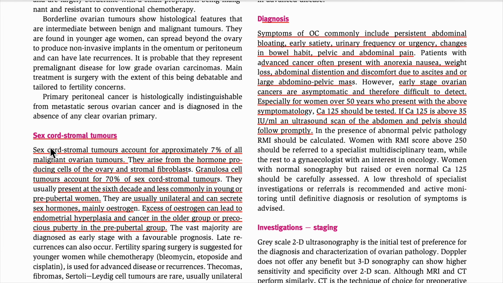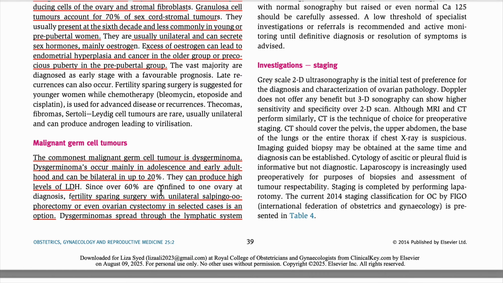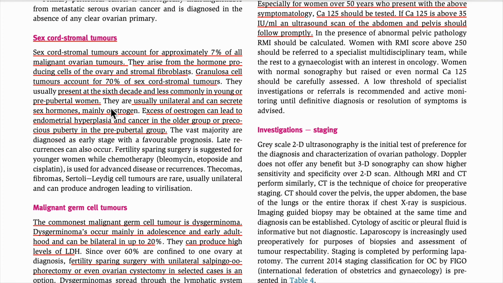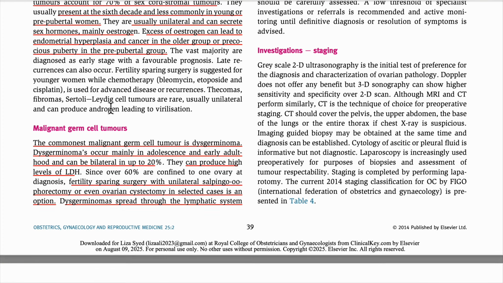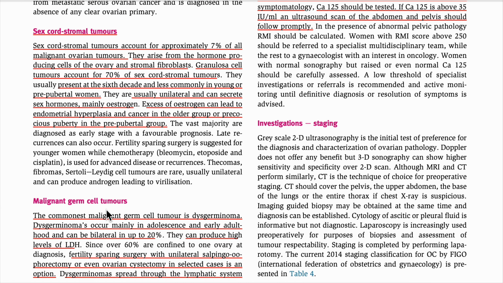Here we have to understand the sex cord tumors. Please remember, they are unilateral, but the dysgerminomas are bilateral, and they will highly produce LDH. The sex cord tumors will produce estrogen mostly, and the germ cell tumors will produce LDH.